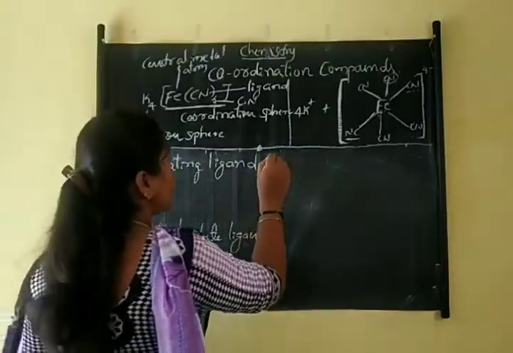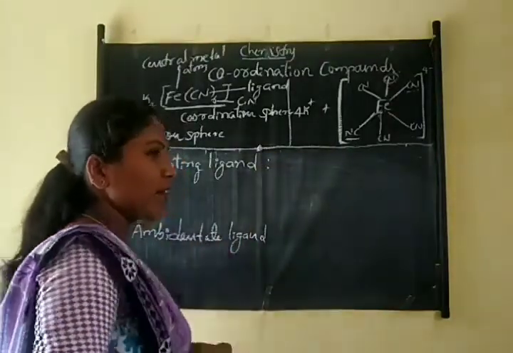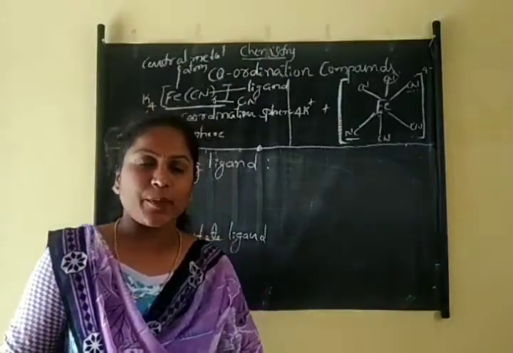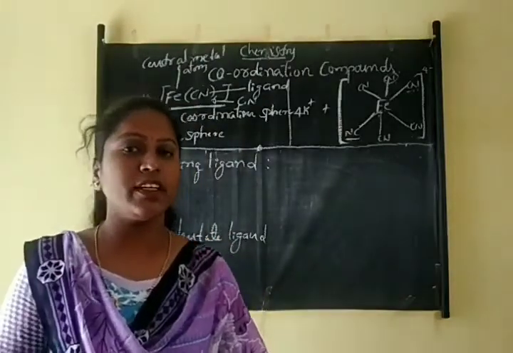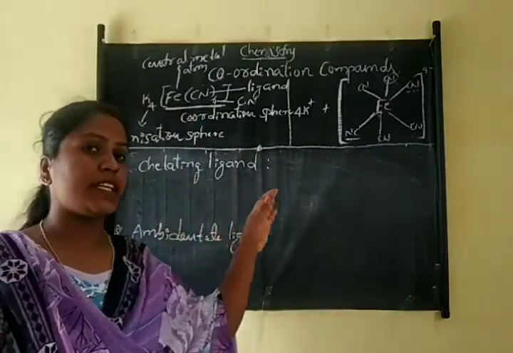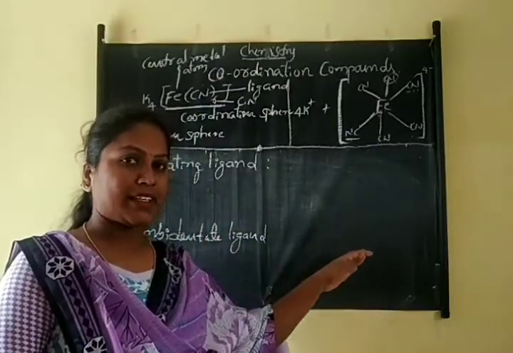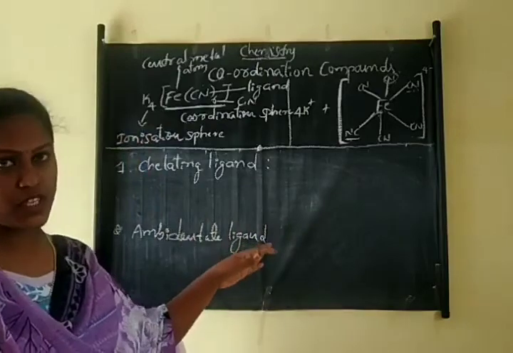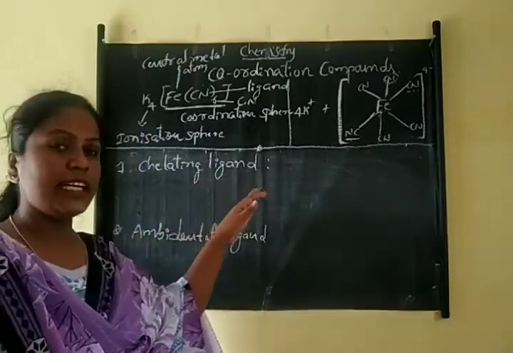So what is meant by chelating ligand? Okay, so a bidentate or polydentate ligand having different donor sites, which are coordinated to the central metal atom and form a ring structure, is called chelating ligand.